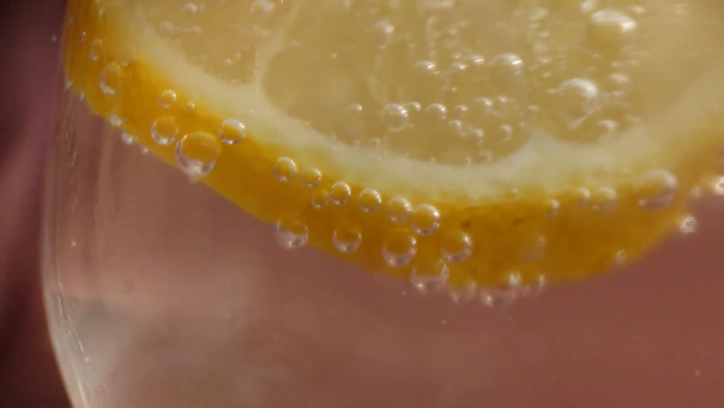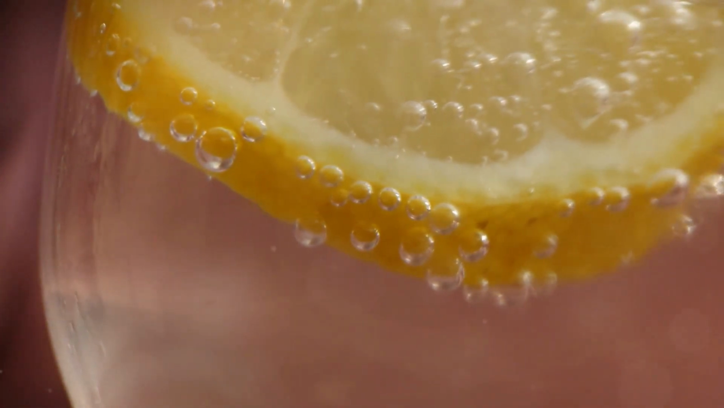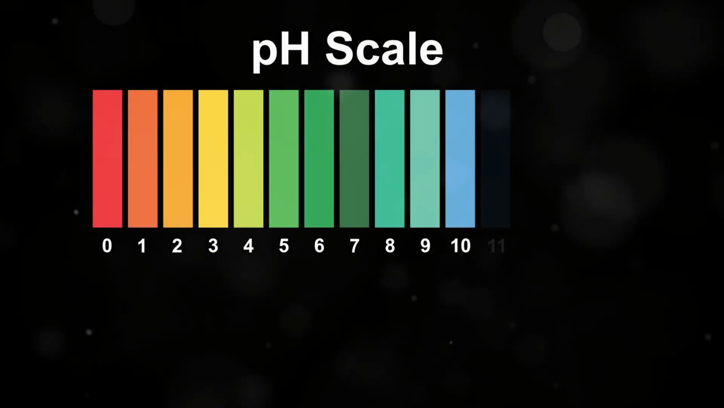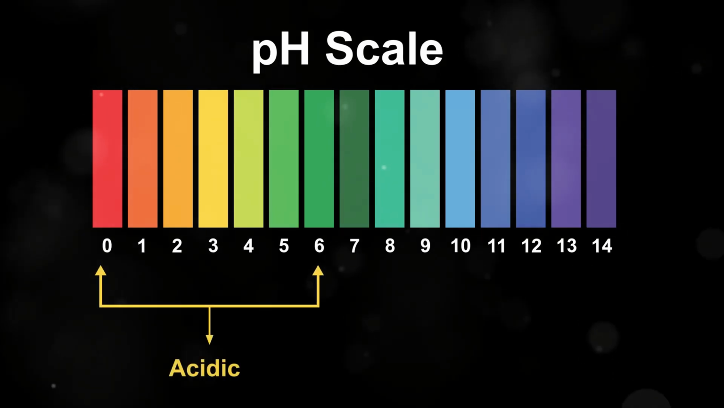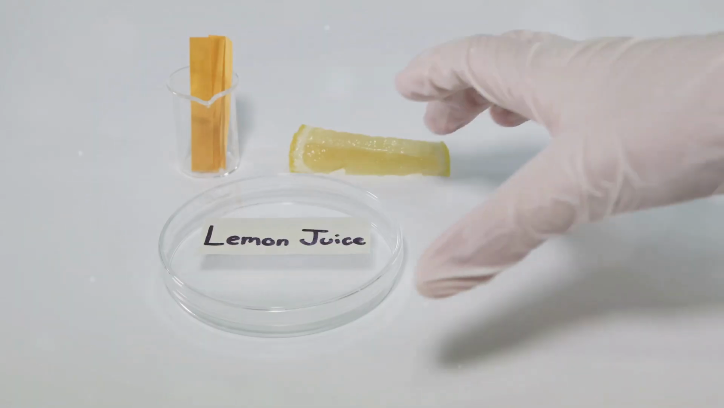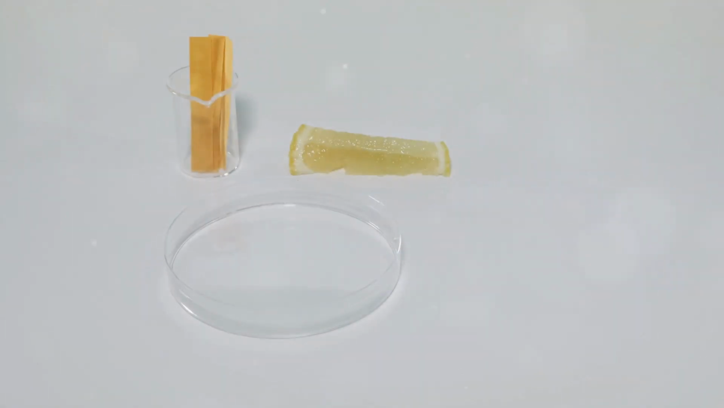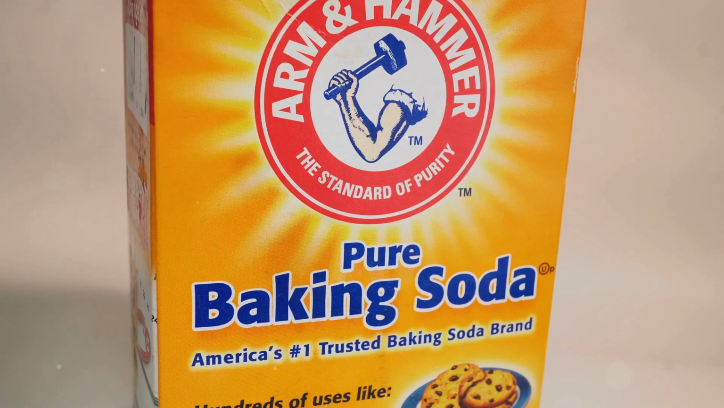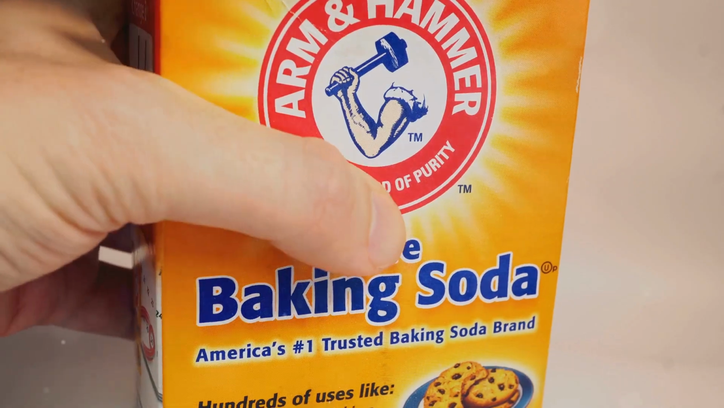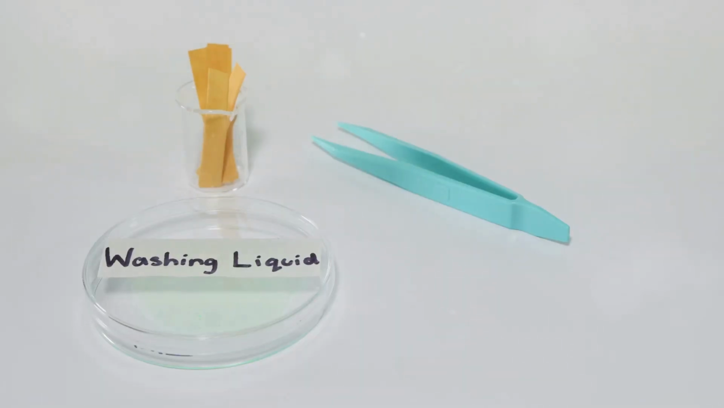Acids are substances with a sour taste. Think of a lemon or vinegar. They're on the lower end of something called the pH scale, which ranges from 0 to 14. Acids have a pH of less than 7 and will turn a special paper called litmus paper red. On the other hand, bases are substances with a bitter taste and a slippery feel, like soap or baking soda. Bases have a pH greater than 7 and turn litmus paper blue.